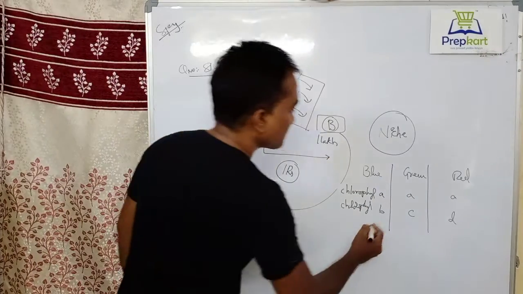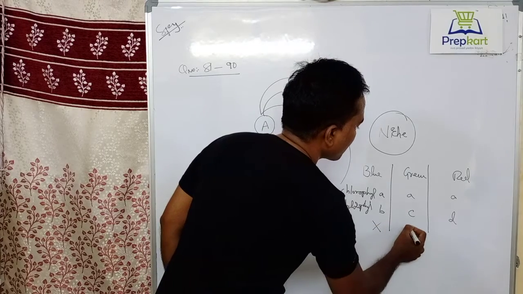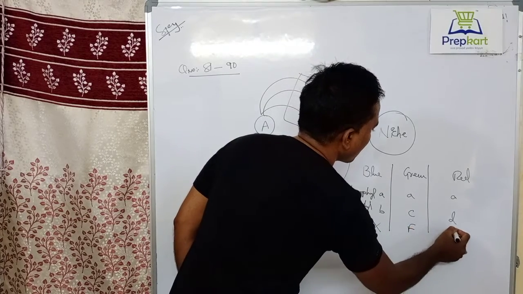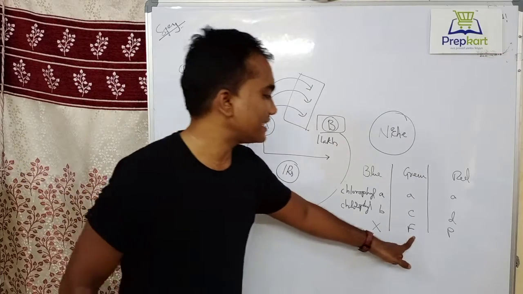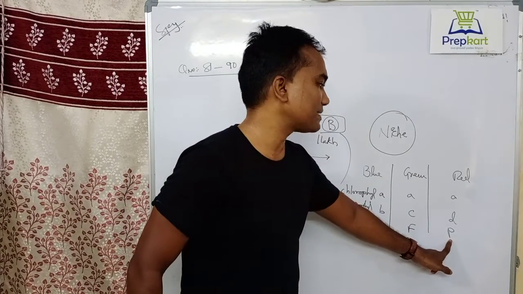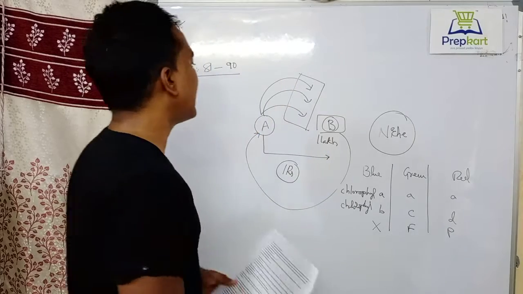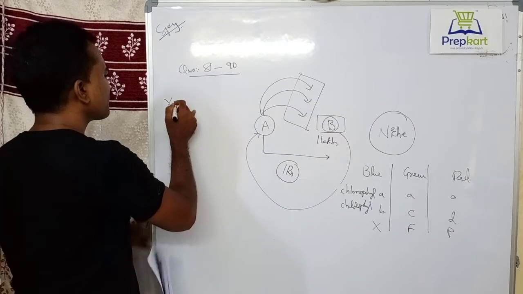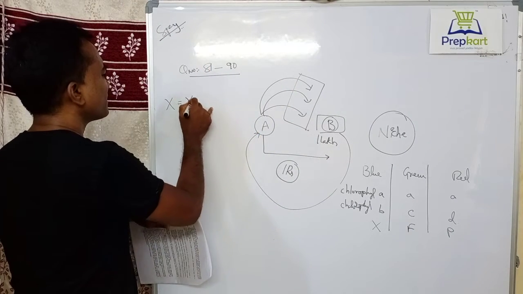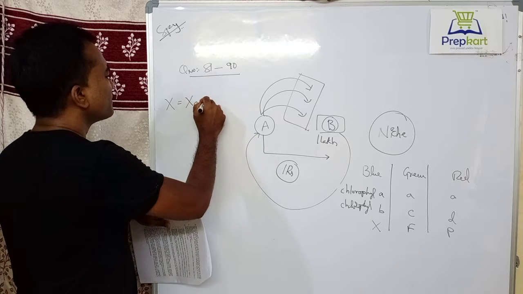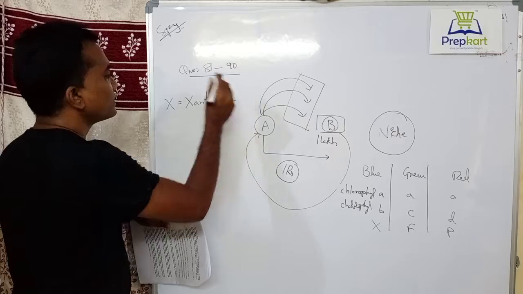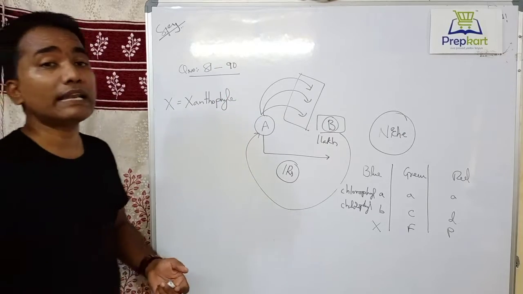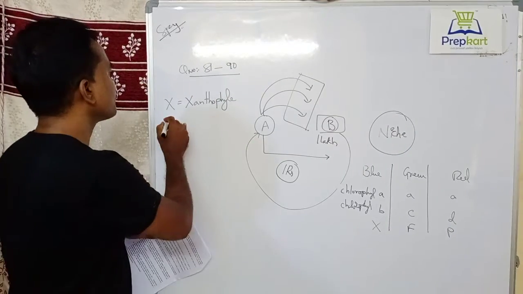Apart from this, this contains X, this contains F, this contains P. Here X stands for xanthophyll. That means blue algae contains xanthophyll.